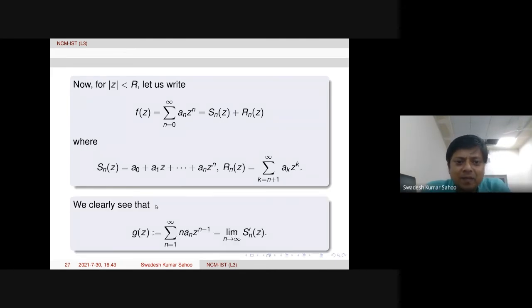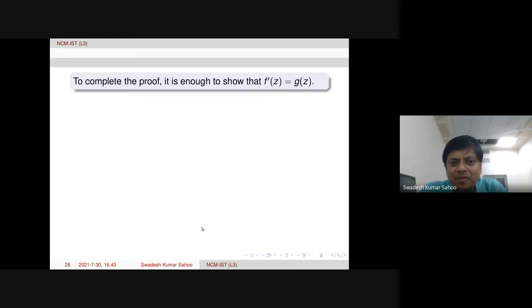Now see, G_n(z) we denote by this term-by-term differentiation of S_n, because S_n(z) is just a polynomial of degree n. The nth partial sum is a polynomial of degree n. So therefore, term-by-term differentiation for this polynomial we can do. Then finally we take the limit, term-by-term differentiation n a_n z^(n-1).